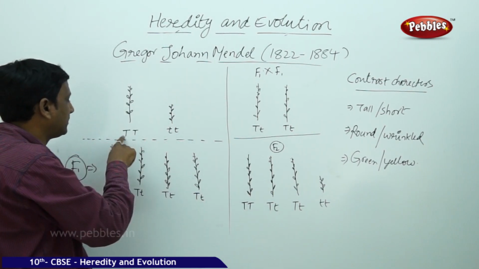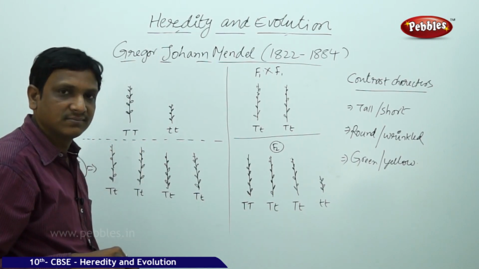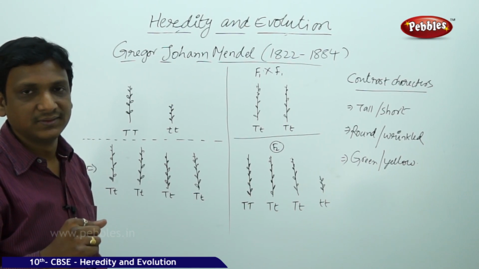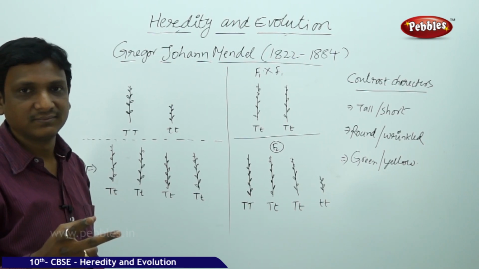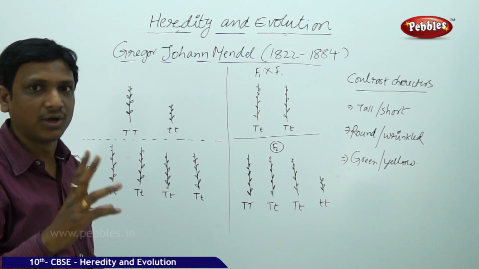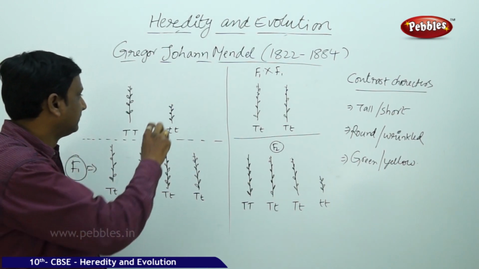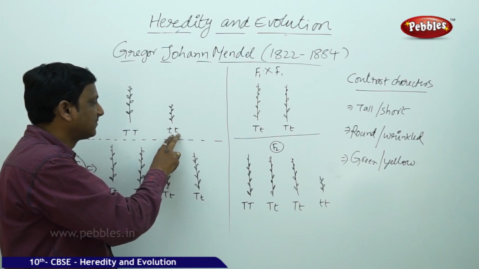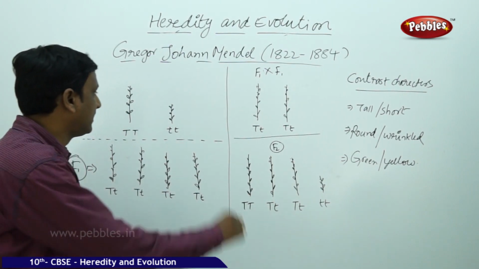In the tall plant, both genes express tallness, TT. Whereas the other plant has a pair of genes for small t, so it is short.